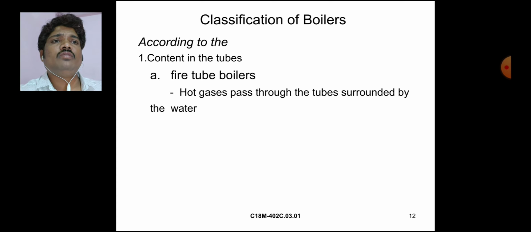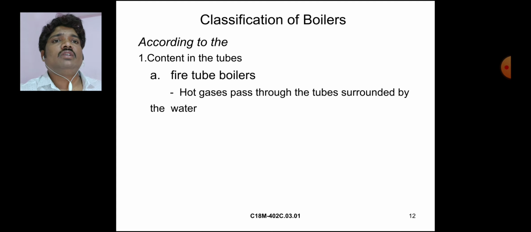In fire tube boilers, hot gases pass through the tubes surrounded by water. The maximum heat is inside the tubes, and this heat is supplied to the surrounding water. The water receives heat from the tubes, is heated, and is converted into steam.